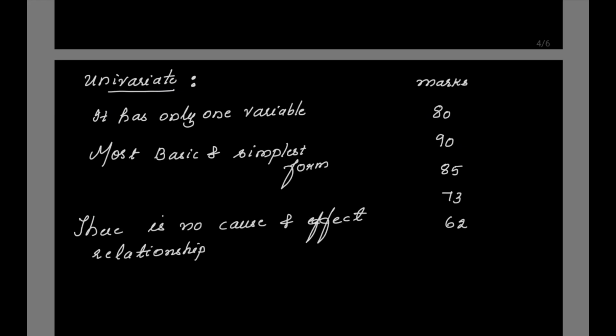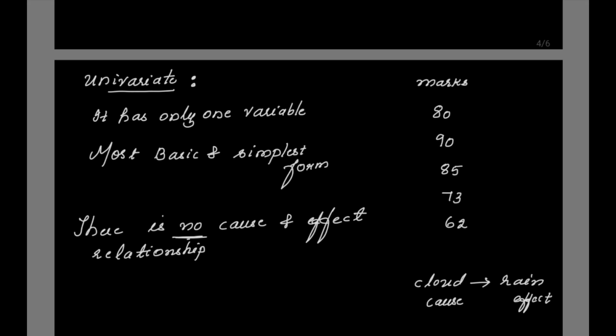Normally if there is some cause, that cause will result into an effect. For example, cloud is the cause, it will result into what? Rain. So the effect is rain. We can say cloud as the cause and rain as the effect. But here in case of univariate data, we are saying there is no cause and effect relationship. Since there is only one variable, it is not going to affect the values of the other attribute also. That's the reason we have to say here there is no cause and effect relationship.